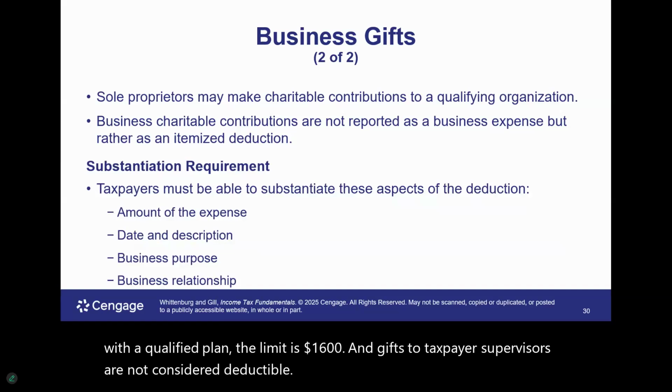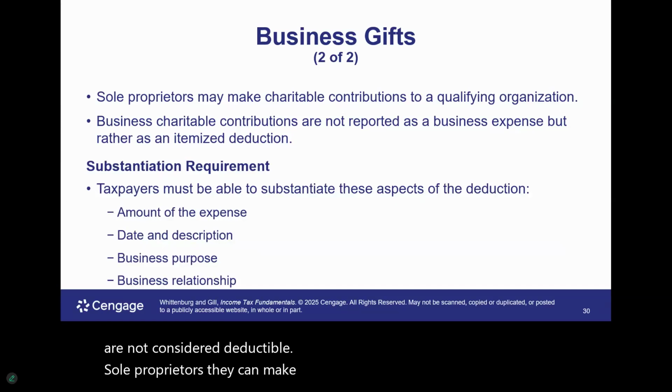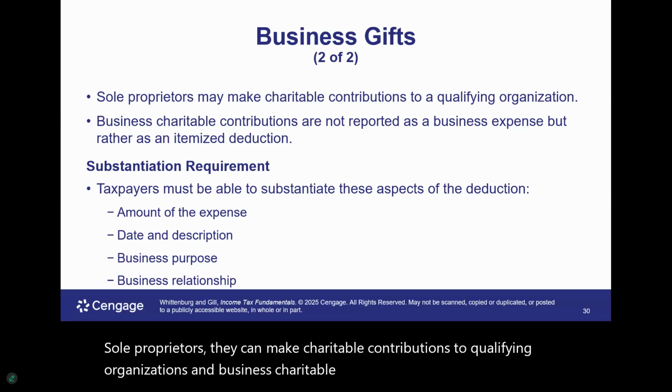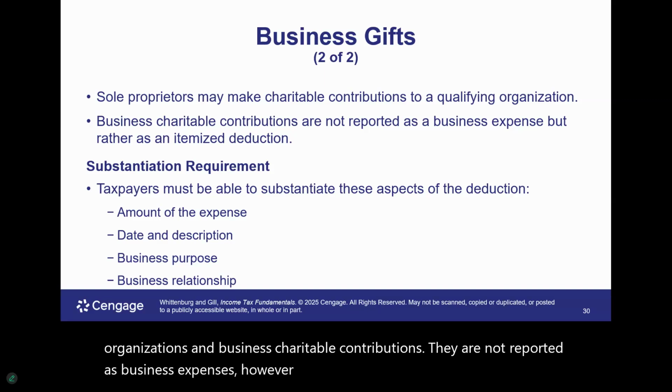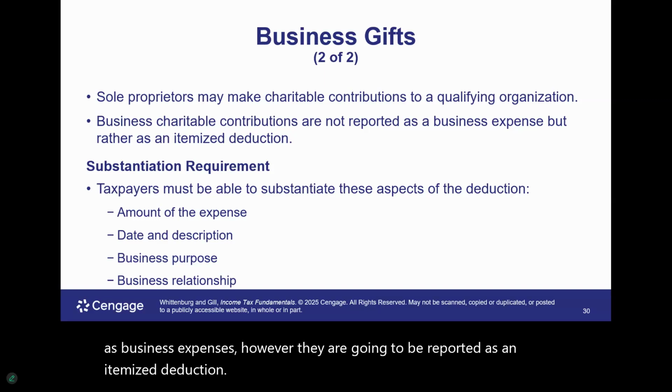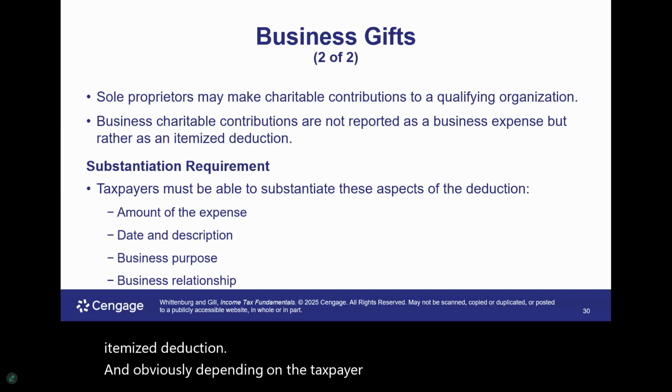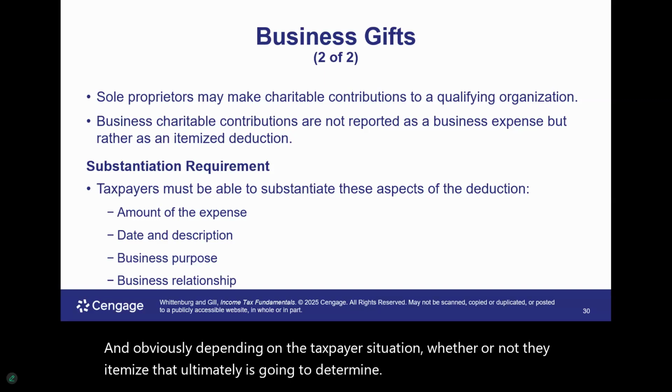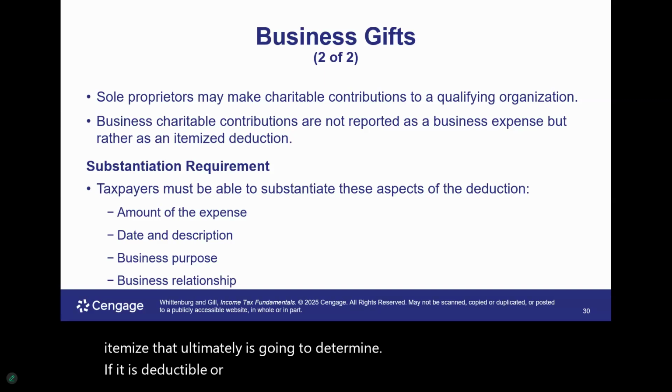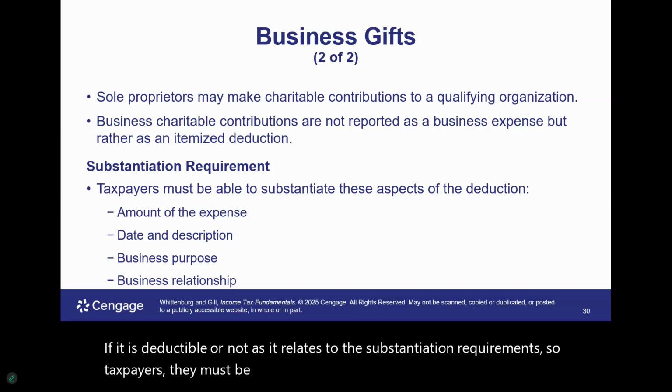Sole proprietors can make charitable contributions to qualifying organizations, and business charitable contributions are not reported as business expenses. However, they are reported as an itemized deduction. Depending on the taxpayer's situation, whether or not they itemize ultimately determines if it is deductible or not. As it relates to the substantiation requirement, taxpayers must be able to substantiate these aspects of the deduction. What was the amount of the expense?